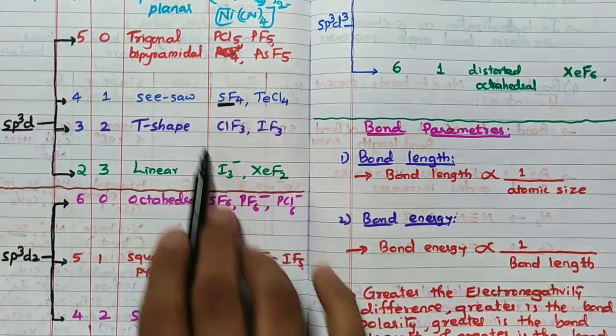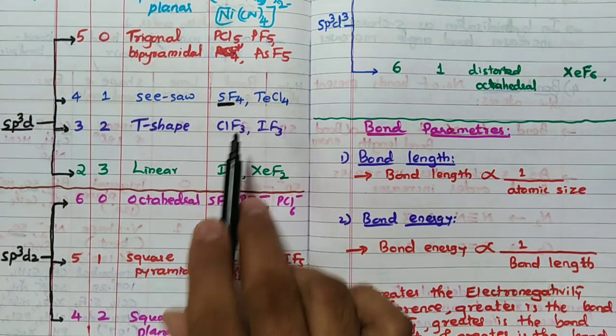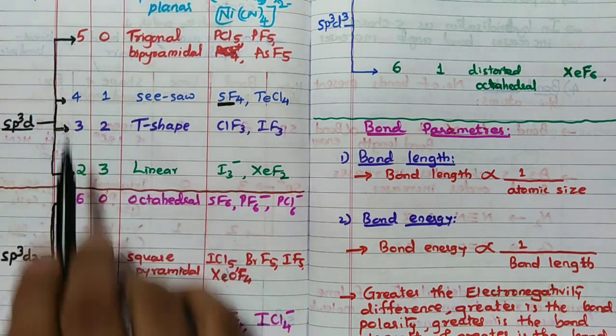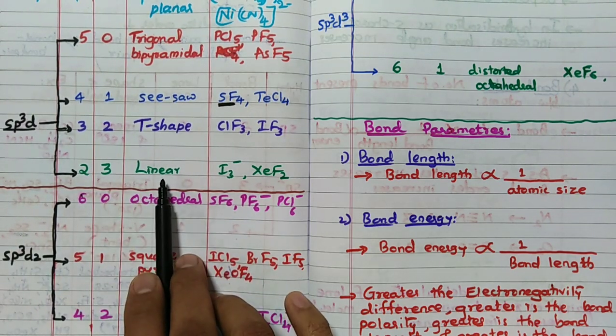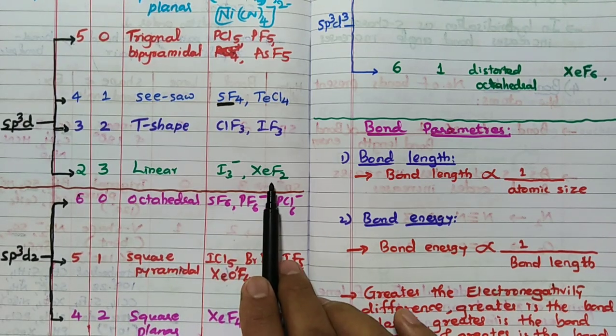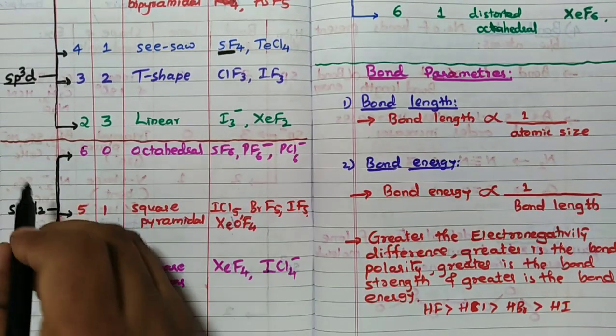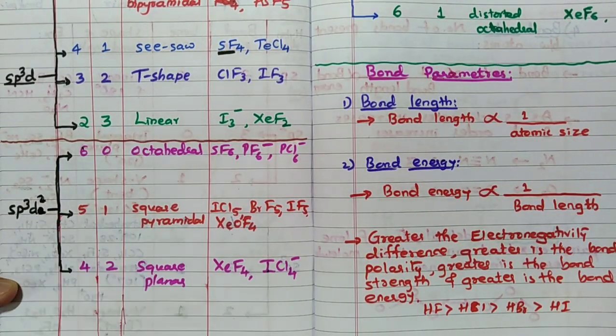For all this hybridization, how to calculate, I have already done the video; please see that. Then 2, 3: when there are 2 bond pairs and 3 lone pairs, it is a linear structure. Examples are I3 minus, XeF2. So remember sp3d hybridization. Then sp3d2 hybridization, this d2 should be here.